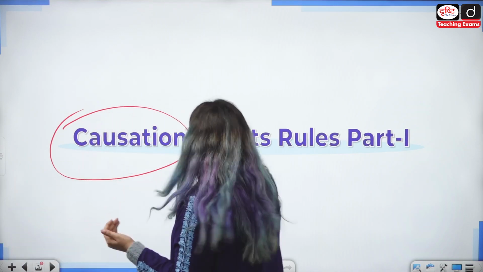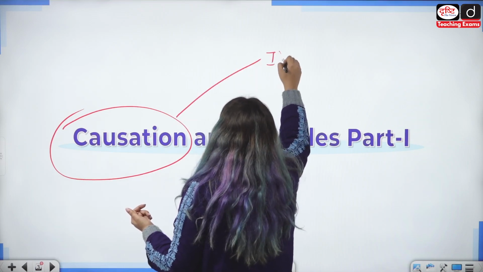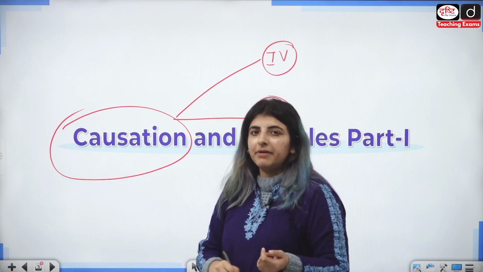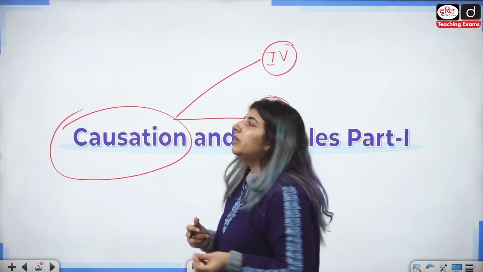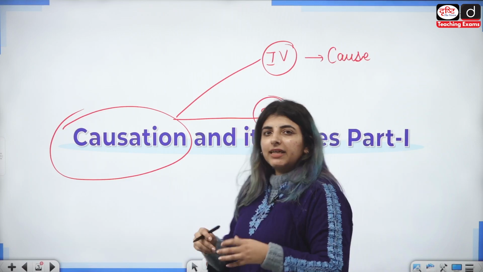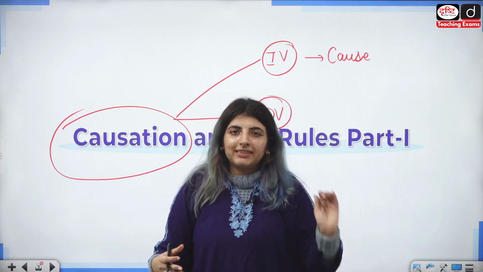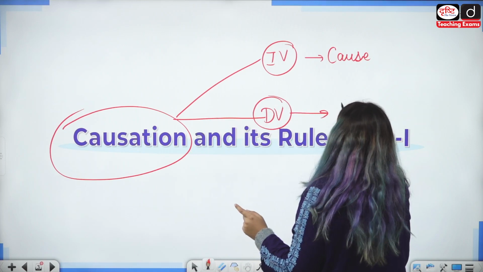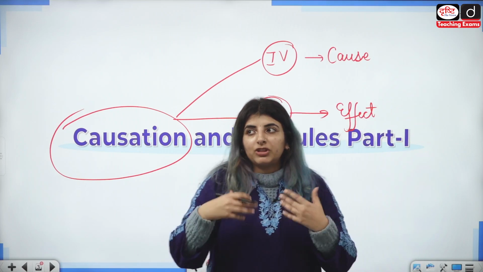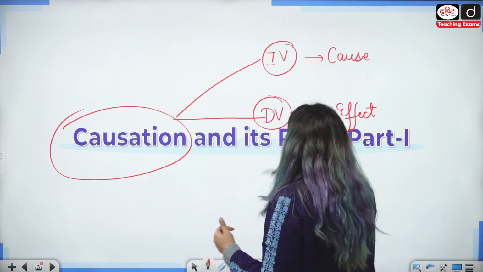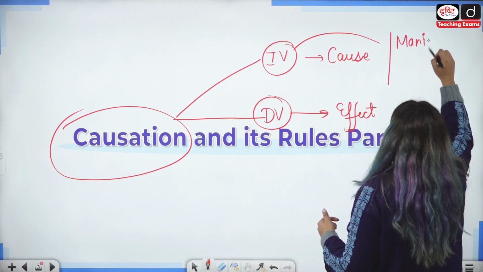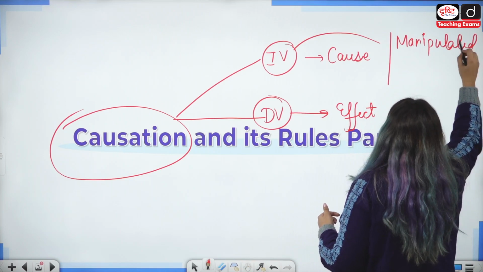Now we all know that whenever we are moving in the field of research, we have two variables majorly. एक होता है independent variable, the second one is dependent variable. Independent variable is always the cause. किसी भी चीज का cause जो होता है that always is independent variable and dependent variable is always the effect. Also one more point that I would try to put an emphasis on here is that always and always the independent variable is the one which is manipulated. It is the one which is changed every time.